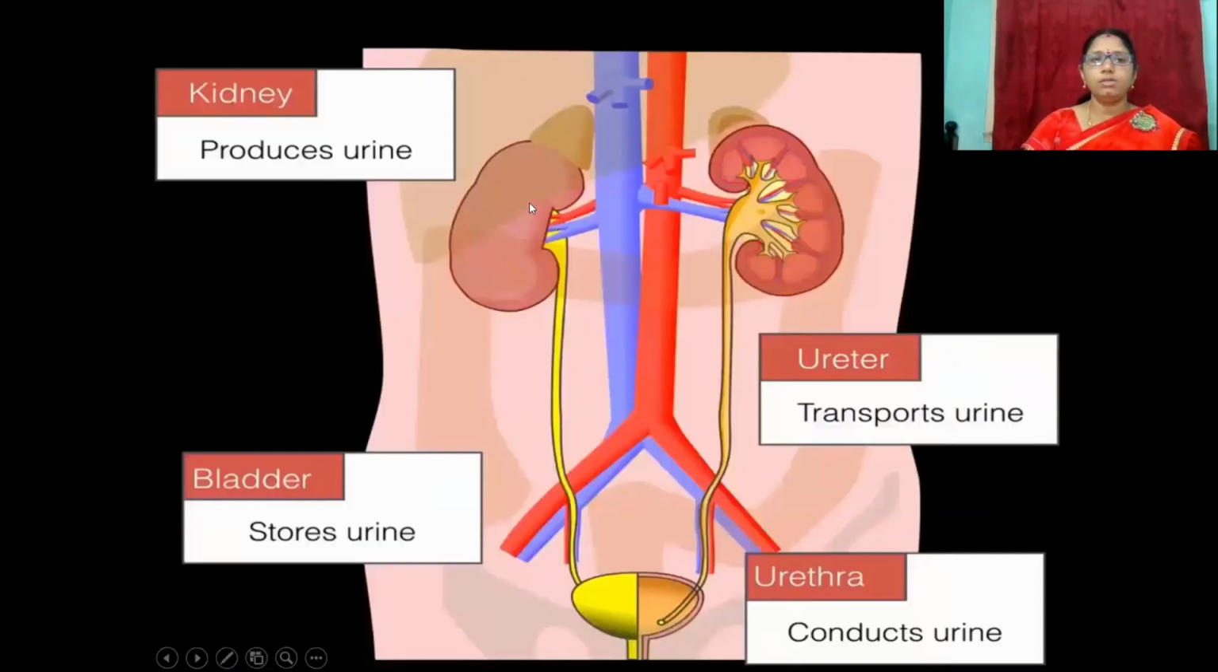Students, kidneys produce urine. These are a pair of ureters. Ureters transport urine. This is the urinary bladder. The urinary bladder stores urine. This one is the urethra. The urethra conducts urine.